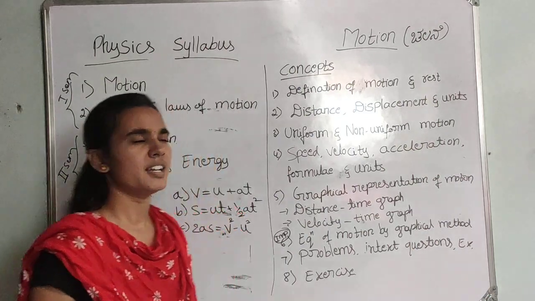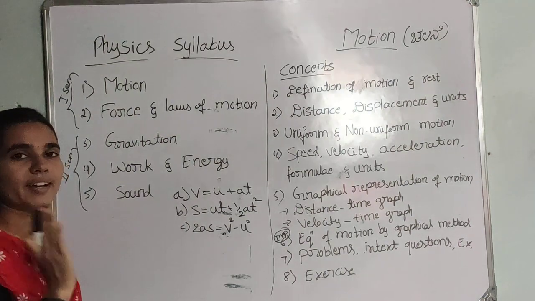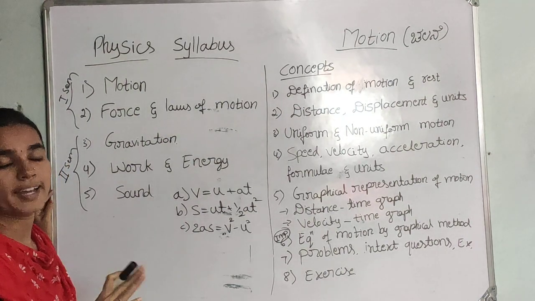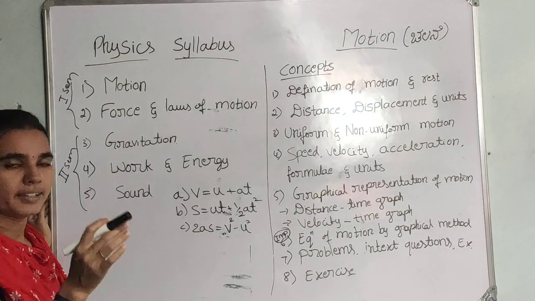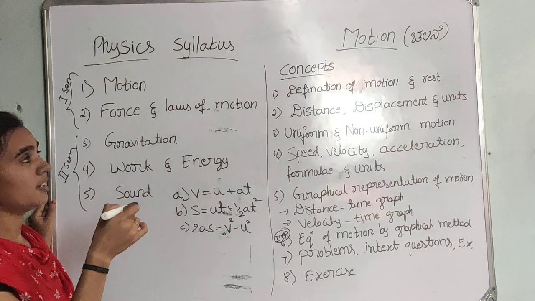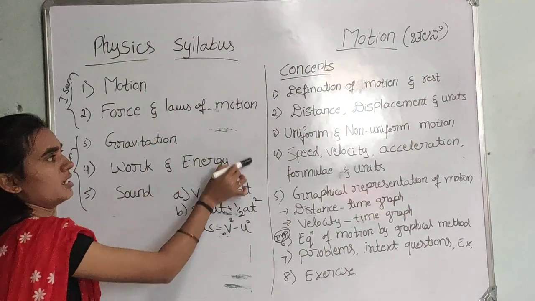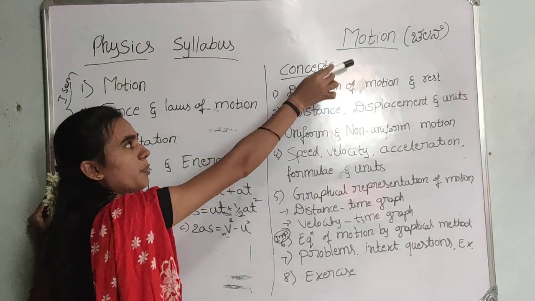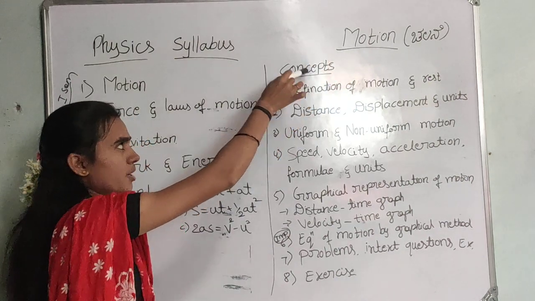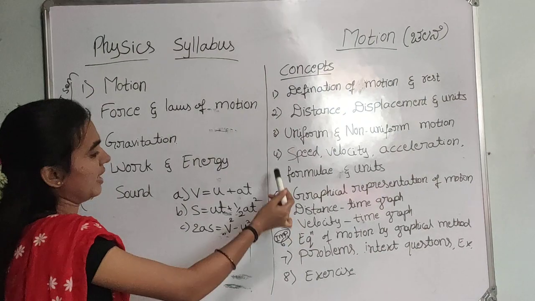So dear students, just copy down this syllabus on your first page. Okay, yesterday's class what I have told, that also just write down, by pausing the video. Then next physics syllabus, you write down the 5 chapters. After that, on a new page, you write the chapter name motion and the concepts up to 8 concepts.